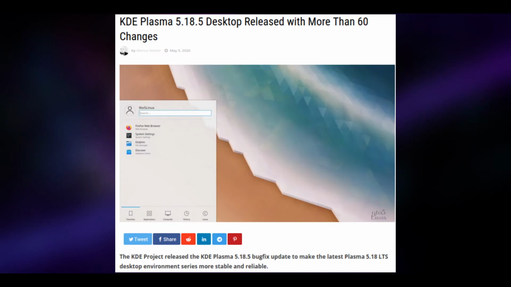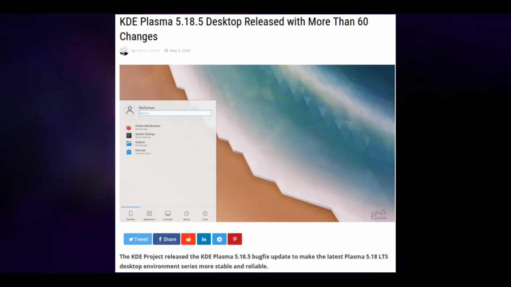And for our next story, we have another article about KDE Plasma. KDE Plasma 5.18.5 released with more than 60 changes. Indeed, the guys over at KDE have rolled out a new update that's sure to please any Plasma users out there. Most of the improvements are general quality of life changes that are always nice to see, and bug fixes.